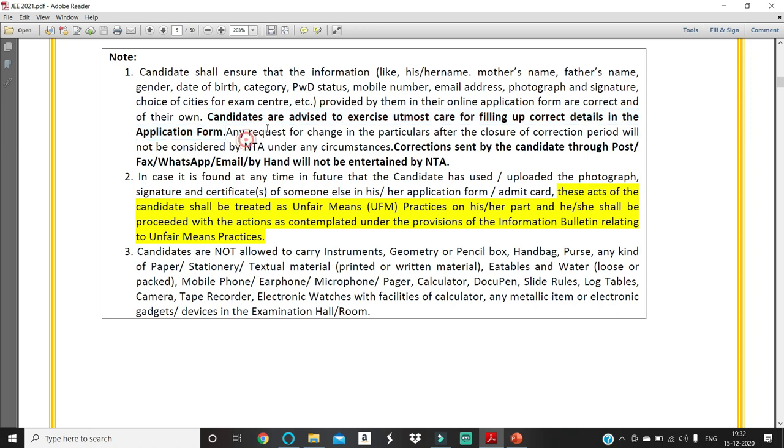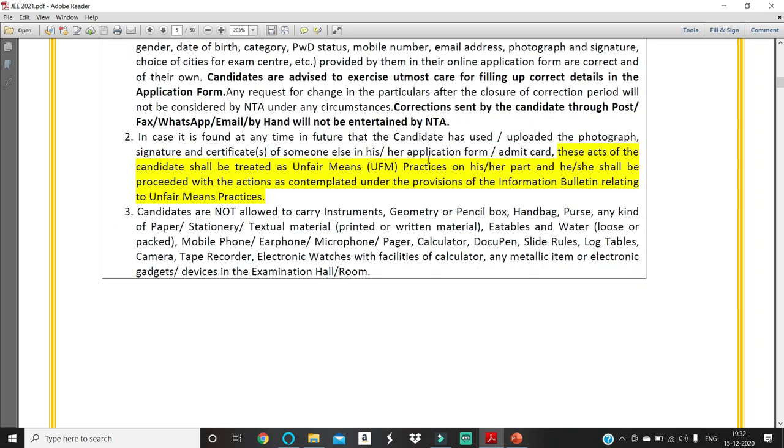Any request for change in the particulars after the closure of the correction period will not be considered by NTA. Under any circumstances, corrections sent by candidates through post, fax, WhatsApp or email will not be entertained by NTA. In case it is found at any time in future that the candidate has used or uploaded a photograph or signature or certificate of someone else in his or her application form or admit card, these acts of the candidate shall be treated as unfair. So you should upload your own.